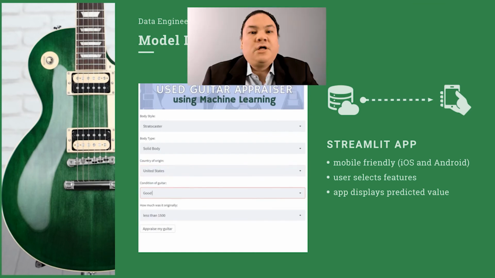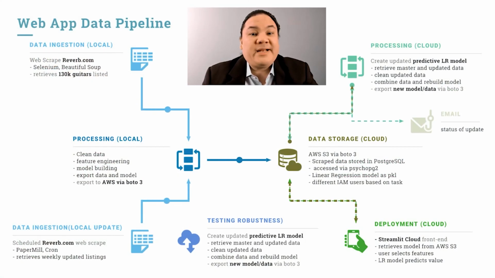To recap how the pipeline works, I have 2 data ingestion nodes, one for the initial build of the data and a second one for any updates. Web scraping and the initial processing of the data is done locally, and the updates are scheduled using Cron and Papermill. All data is stored in an AWS S3 bucket using Boto3 SDK. Updates to the data are done via scheduled execution of a Deepnote notebook. The Streamlit app connects to my S3 bucket for the latest model and allows the user to predict the value of a guitar.